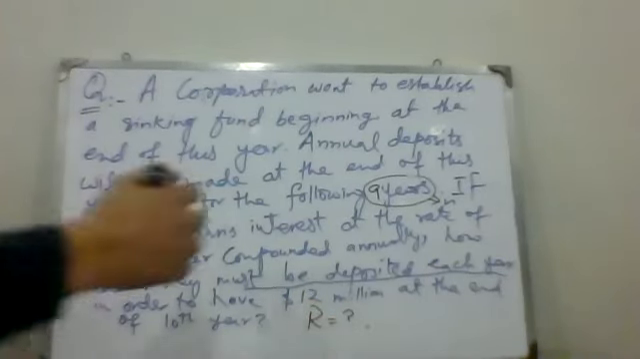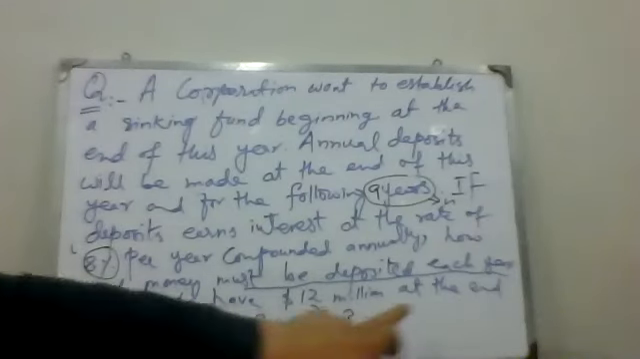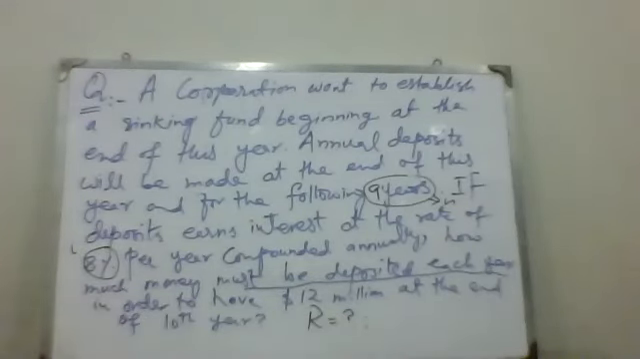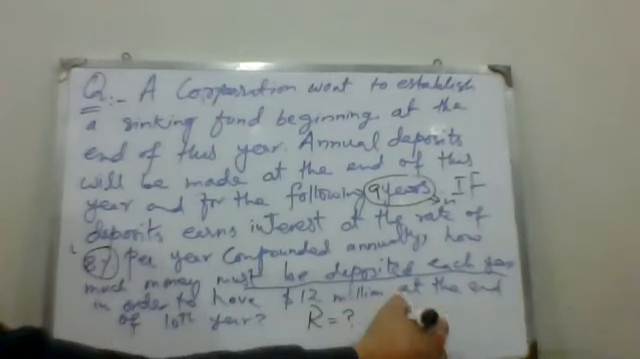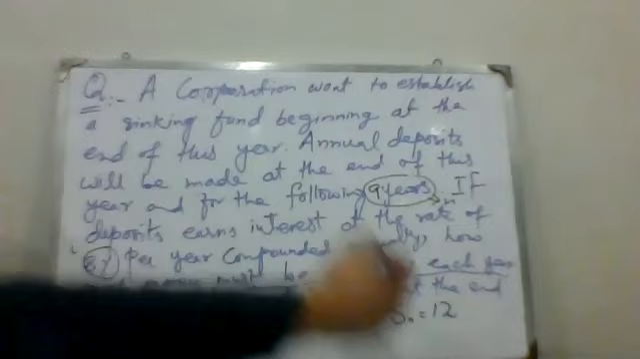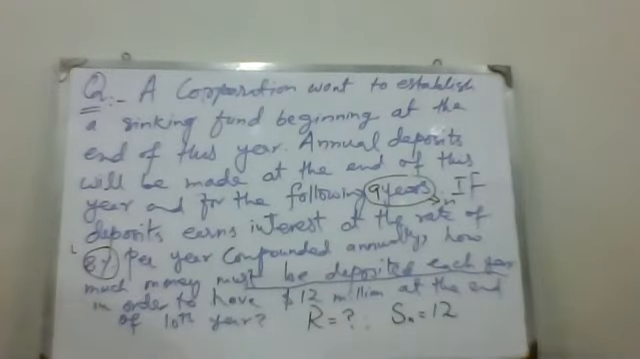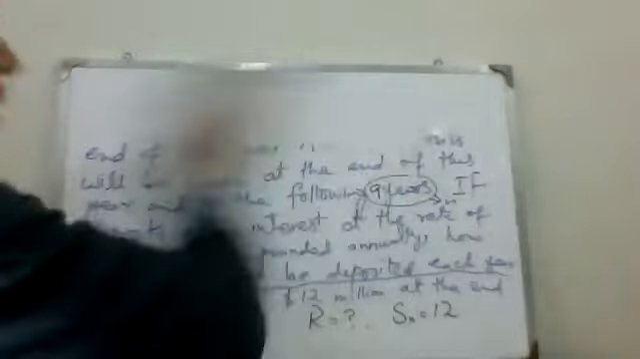So after 10 years, the amount I have deposited is 12 million. So what is that 12 million in this problem? That is S equal to 12 million. In this question, R is missing, so we can calculate R. How can we calculate R?